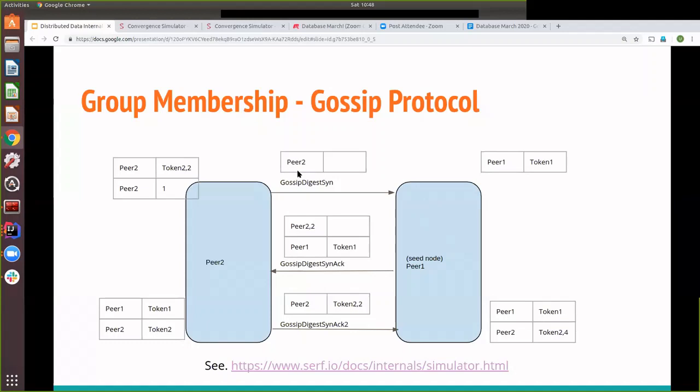They send the ID of the node for which they have any information, and in response, the other node figures out that this request doesn't contain peer 1, which is the name of this node. So it sends back the information about peer 1 and asks for information for peer 2, because it says in my hash map or my metadata store, I don't know about peer 2.